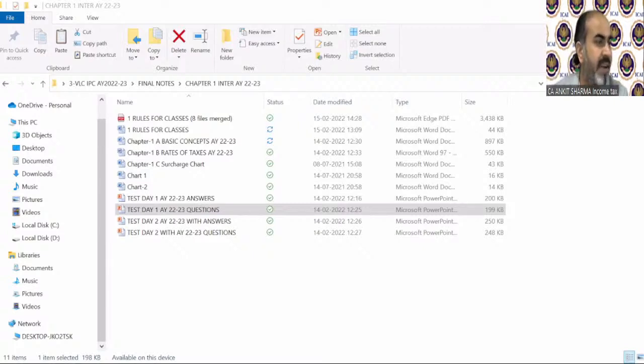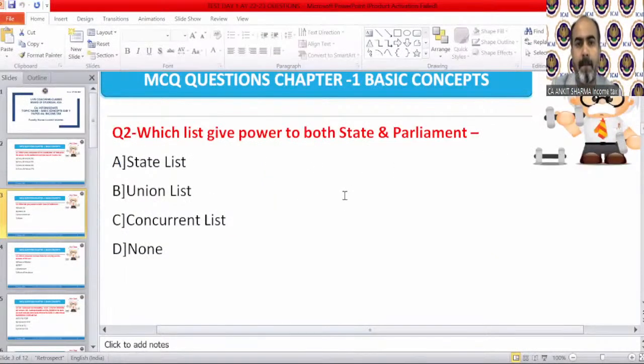Yes, the correct answer is concurrent list, of course. Option number C. Both state and parliament have power on the concurrent list. Option C is the correct answer. Very nice. Which list gives power to both state and parliaments? The correct answer is, of course, C. Concurrent list. Very nice. Question number 2 correct answer is concurrent list.